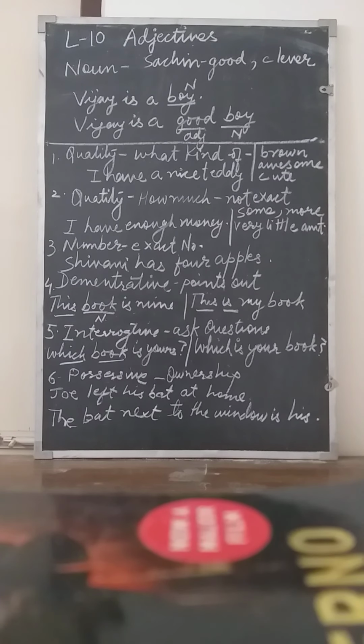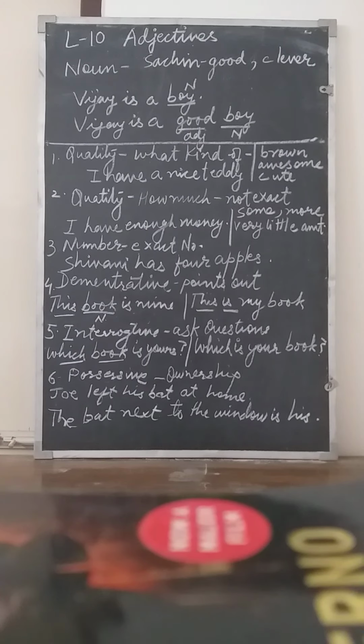Book is a noun and the demonstrative adjective this is describing the word book. In the second example, this is my book. After this, we do not have a noun. Instead of that, we have a verb is. So the word this is not demonstrating a noun. So it is a pronoun, a demonstrative pronoun here.